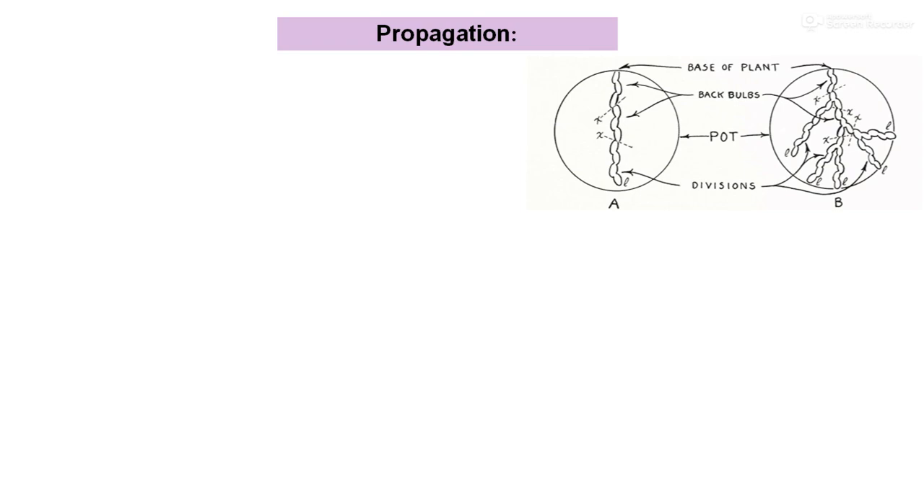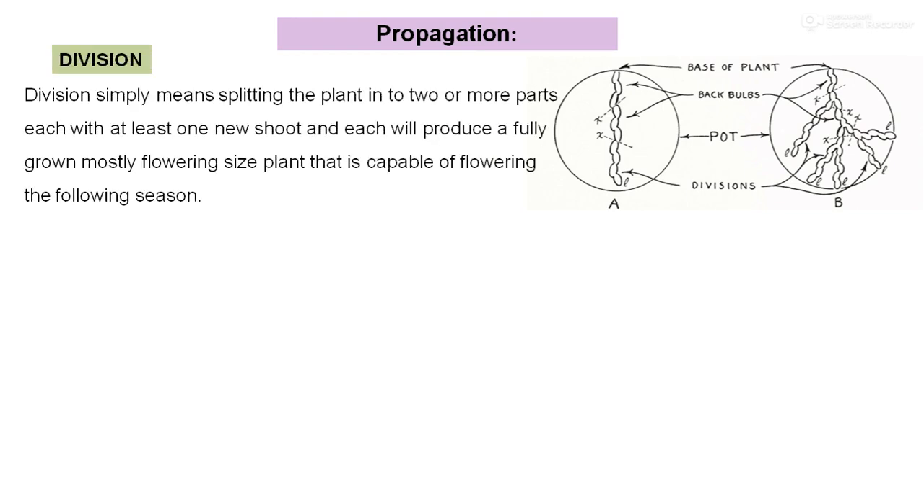Propagation. In the vegetative method, there are different propagation methods which we can adopt for growing the orchid. The plant can be divided, and these divisions we use for multiplication or propagation, such as divisions, back bulb, etc. Division simply means splitting the plant into two or more parts, each with at least one new shoot, and each will produce a fully grown, mostly flowering size plant that is capable of flowering the following season.